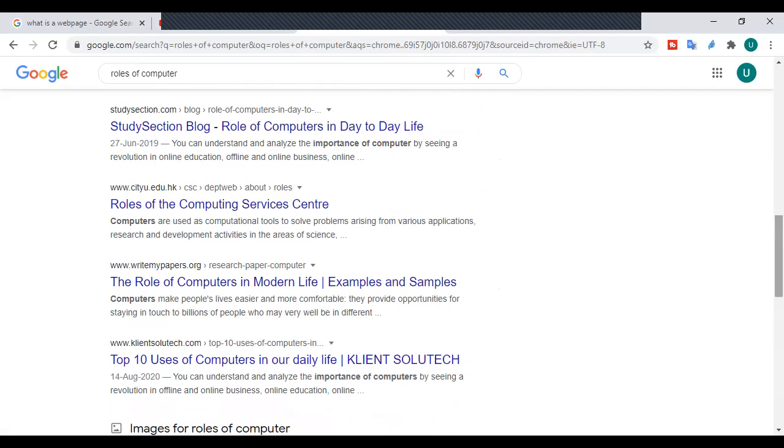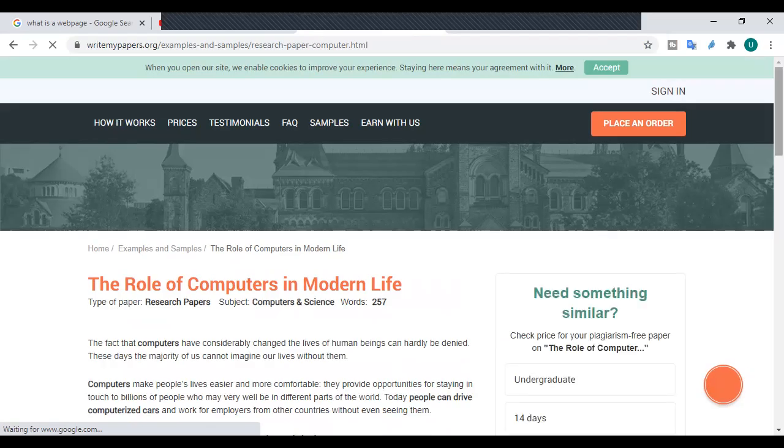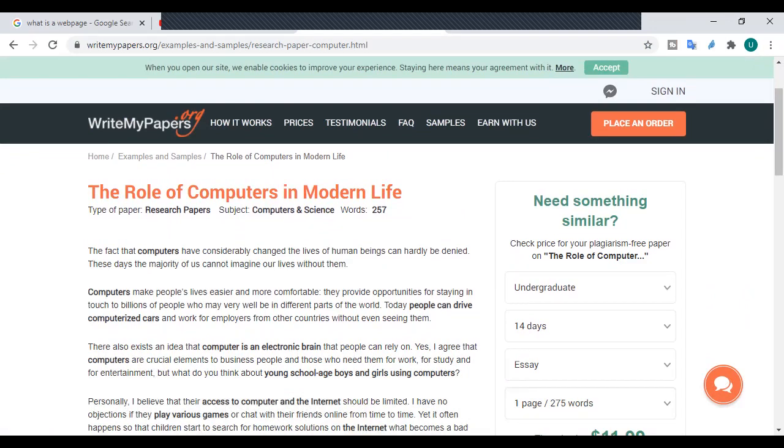Let's say I open one of them, this one, the role of computers in modern life. Now, the page that you are seeing on your screen that I'm sharing with you is a web page which is representing to you the information related to the roles of computer in modern life.